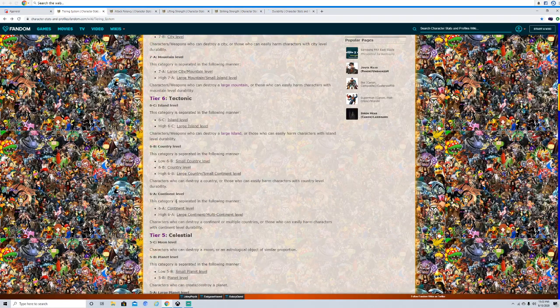Examples of this would be Boros, right? You can say he could be multi-continental. You could also say he could be planetary, right? It depends on how you handle One Punch Man scaling, right? But you could say Boros is a good example of multi-continental. Mukuro Hoshimiya from Date A Live with their ceiling hacks. You can say she has multi-continental ceiling hacks. If you don't believe the planetary universal stuff, you can say multi-continental.